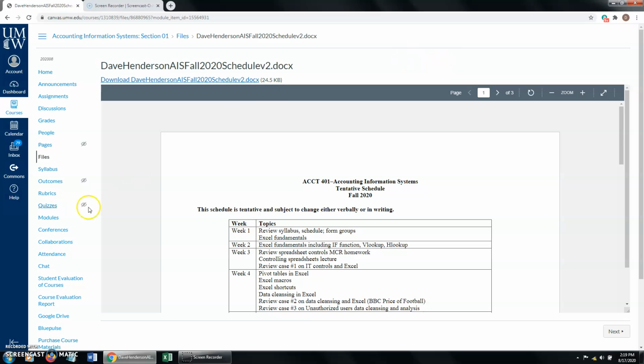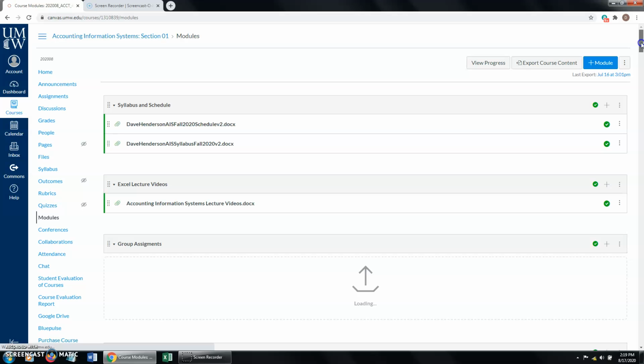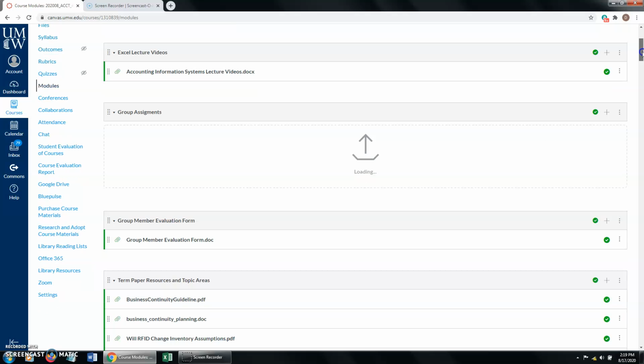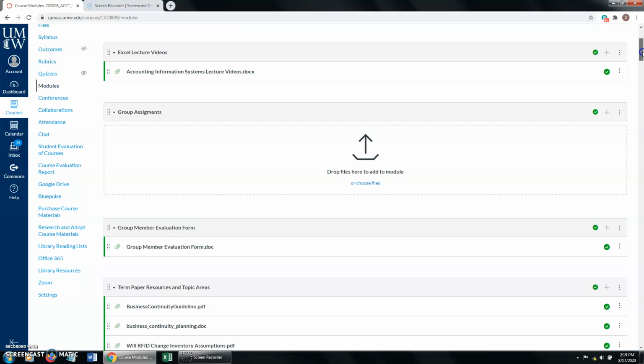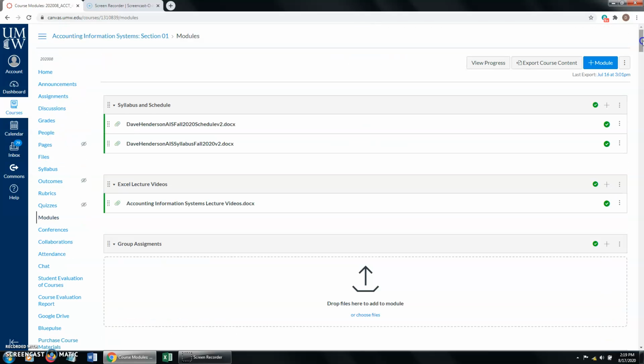So with that, let me go back and just hit any other highlights of the modules. I think we should be good after that. And we will go over more details on the first Zoom. And again, keep in mind that you should have your textbook through access to the ebook. I think I said Connect initially. It's actually just an ebook. It's not the whole Connect homework system. It's just the ebook, and I did that because it was cheaper for you. But you should have access to that through inclusive access.